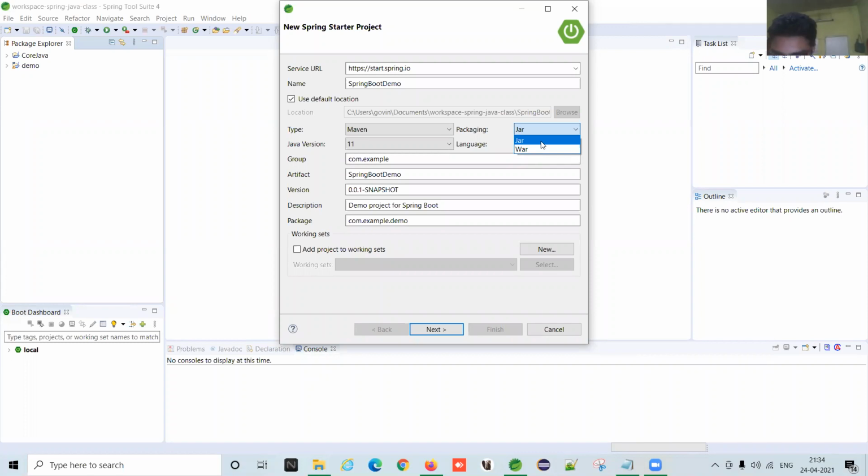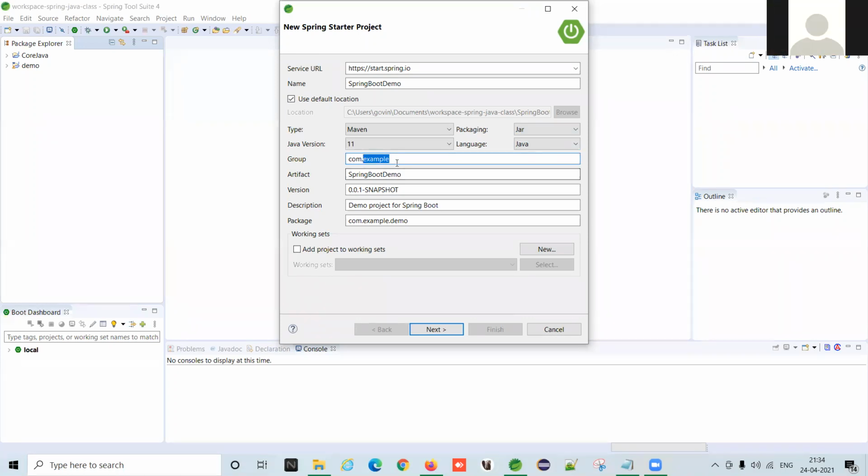For the time being, you will understand what is jar and war. Okay, but right now we are going to focus on jar. And group name, com.example, not example.